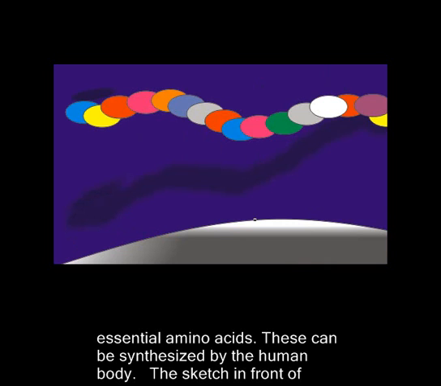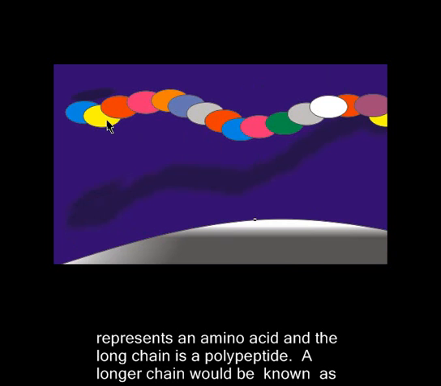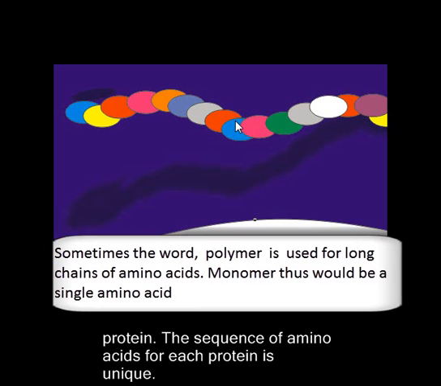The sketch in front of you is a rough representation of a long chain of amino acids. Each circle represents an amino acid of a certain type, and these amino acids are joining together to make a long chain or polypeptide. A longer chain would be known as protein. The sequence of amino acids for each protein is unique.